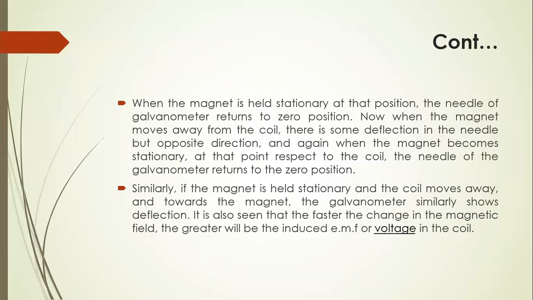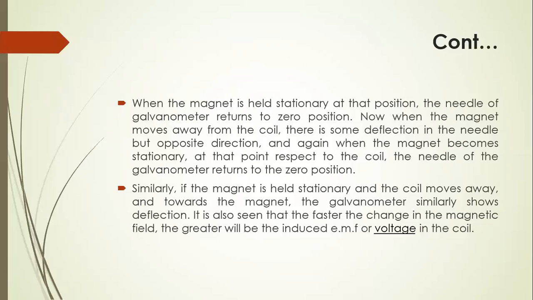Next, when the magnet is held stationary at that position, the needle of the galvanometer returns to the zero position, because at that point the magnet does not move.